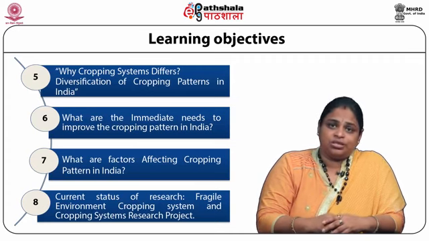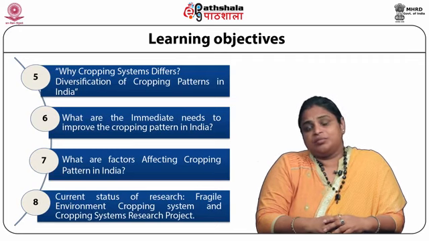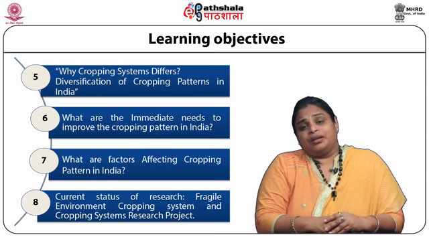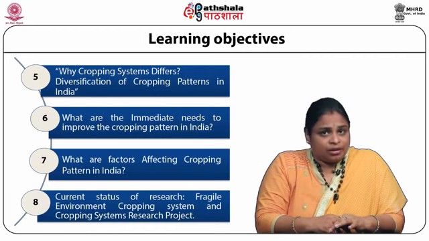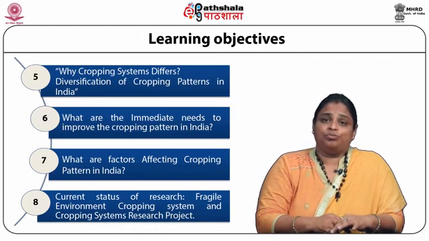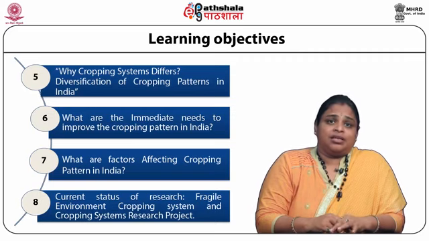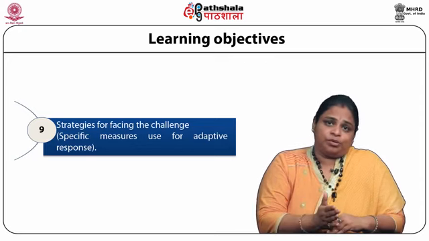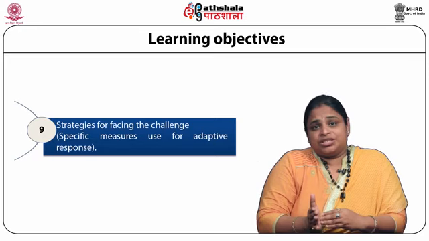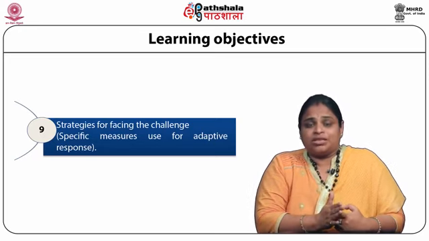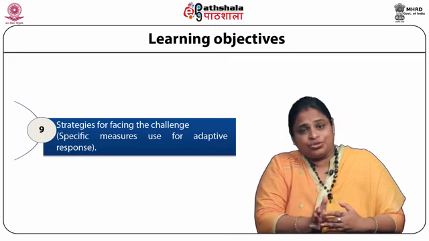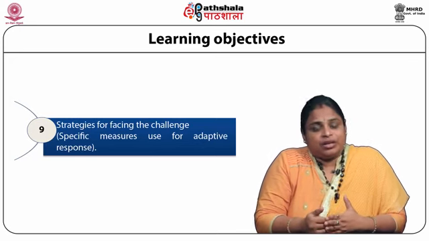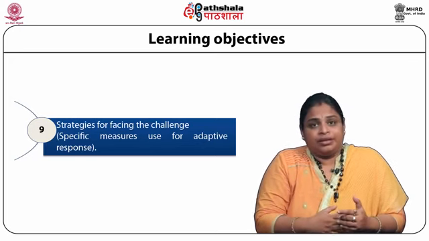As a result of these stresses, the fragile environment of the cropping system spreads its arms deeply in the agricultural land of India. To prevent and rectify all these problems, different types of research are going on, and different research projects are running in different agricultural research institutes, agricultural universities and research laboratories at national and international levels.